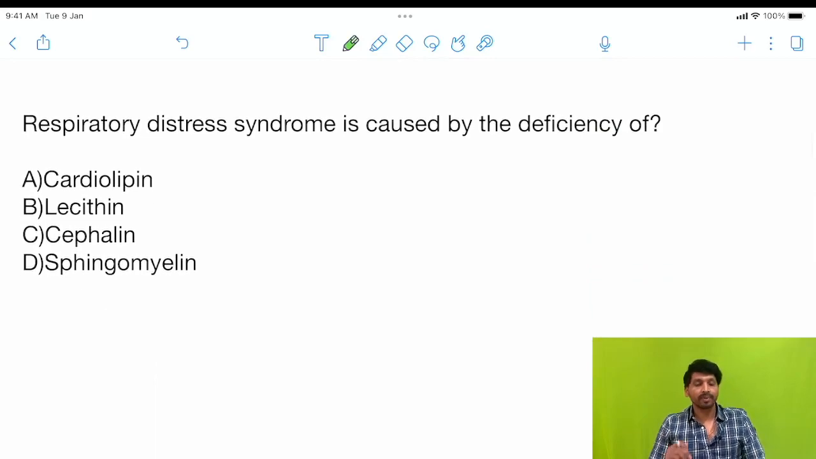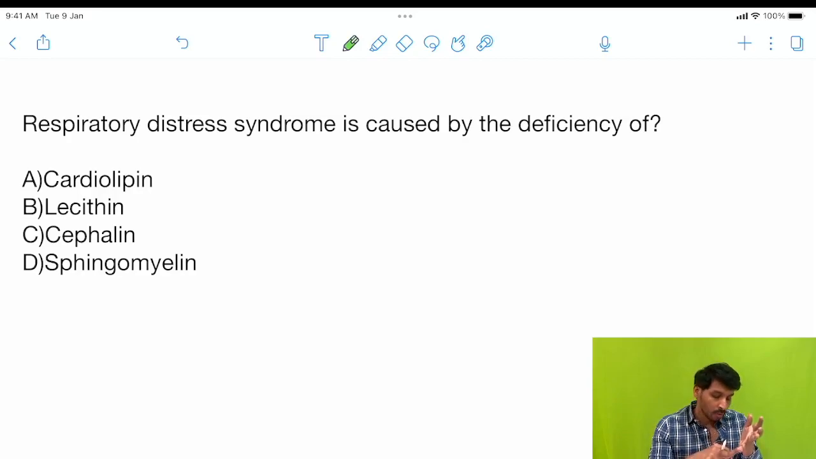Third question, respiratory distress syndrome is caused by the deficiency of which substance? First year professionals, we used to stress them in the lipids chapter, the clinical significance of glycerophospholipids, especially to take lecithin. So glycerophospholipid, one of the important examples, that is lecithin.